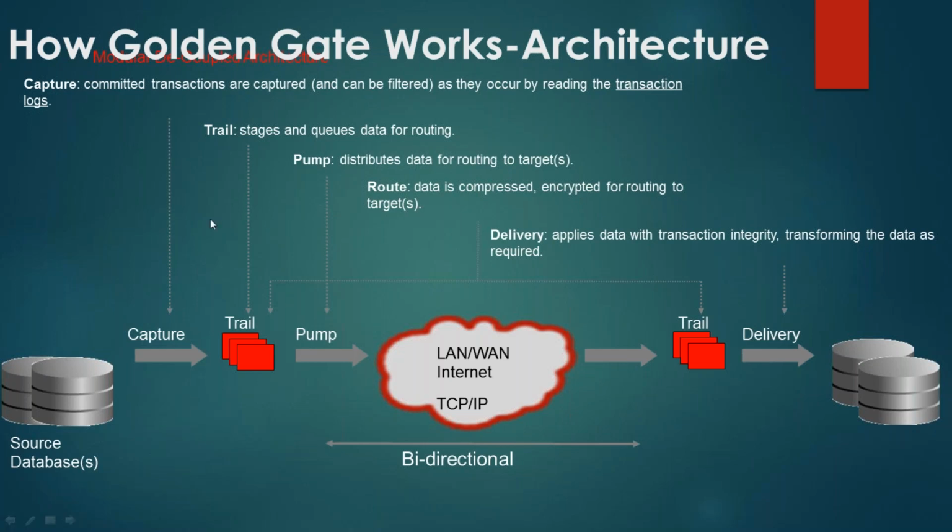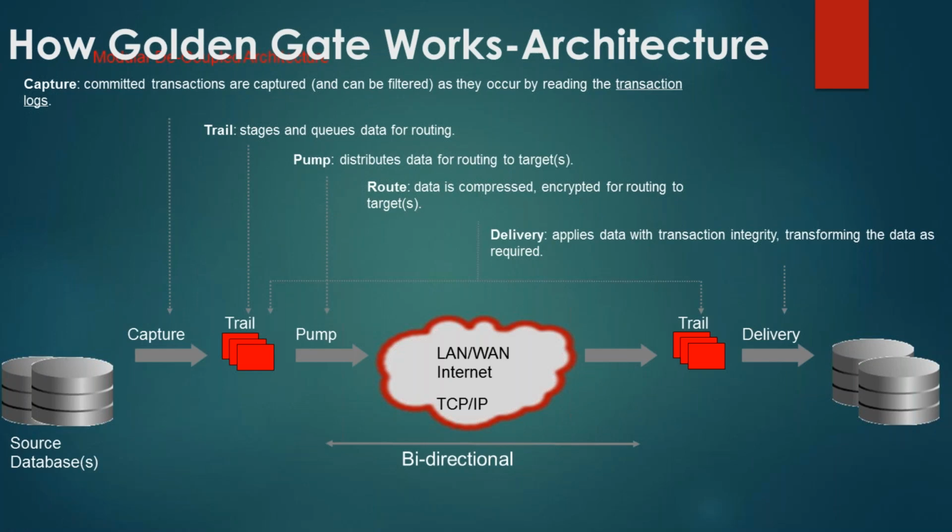So there are three components involved here: capture, pump and delivery. Three processes, basically. The difference between Classic and microservices is that in Classic, things run as a process. However, in microservices, as the name suggests, Golden Gate runs as services.